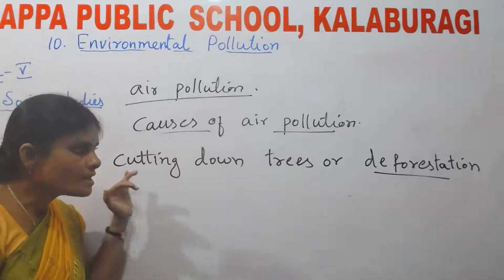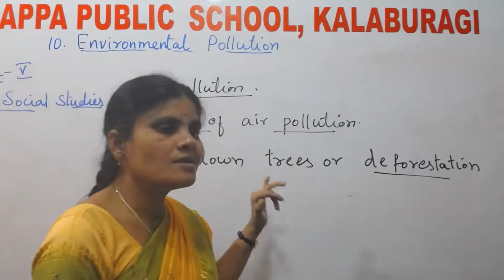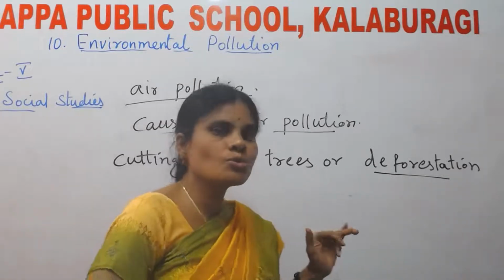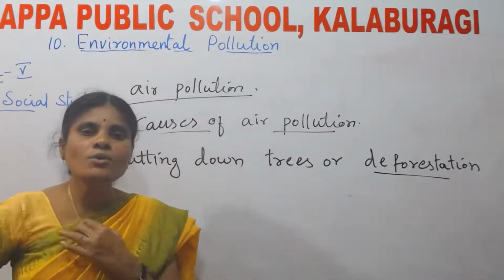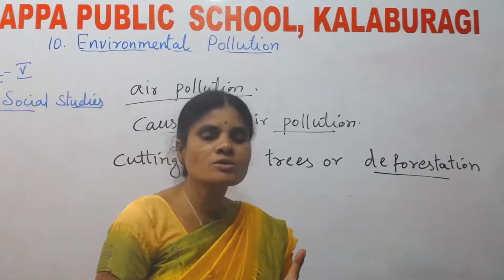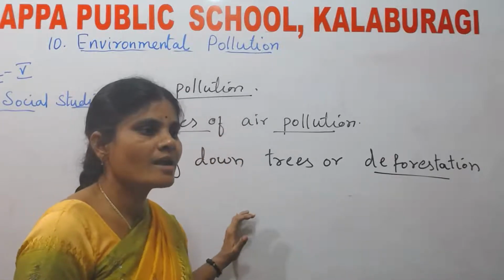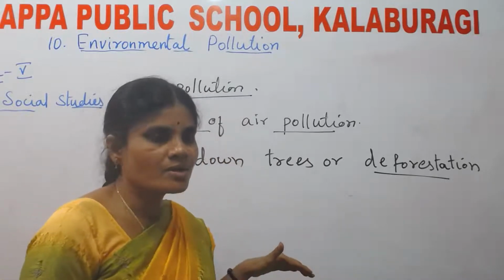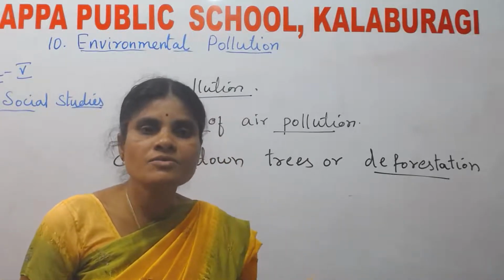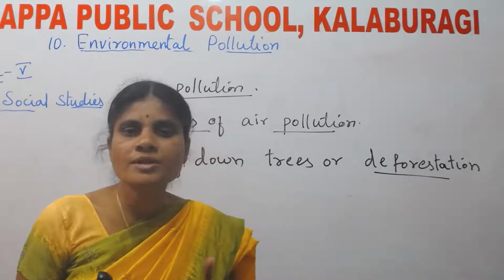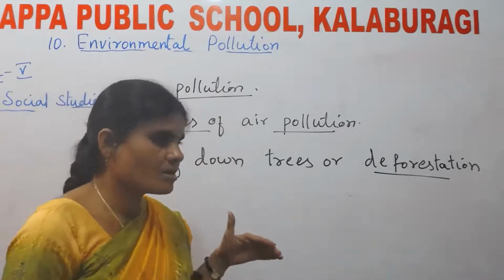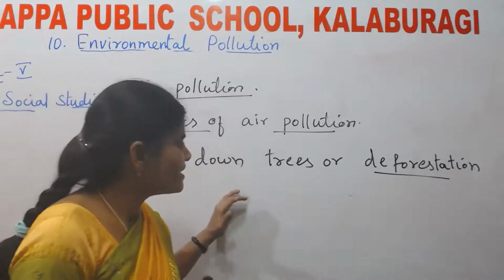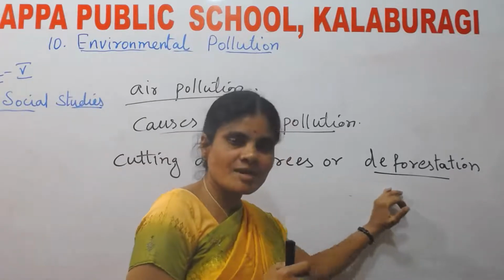By cutting the forest, by cutting the trees, we can pollute the air. See what plants and trees do, they give out oxygen, isn't it? Oxygen is released by the trees and plants, and carbon dioxide is taken by the plants.